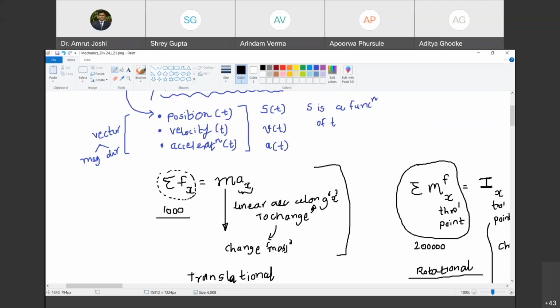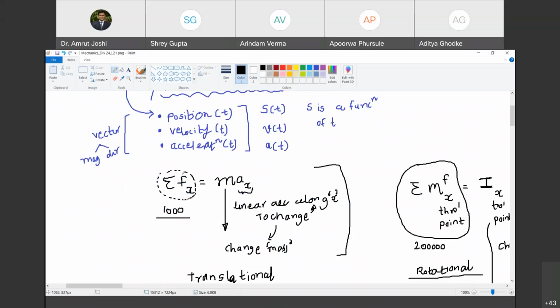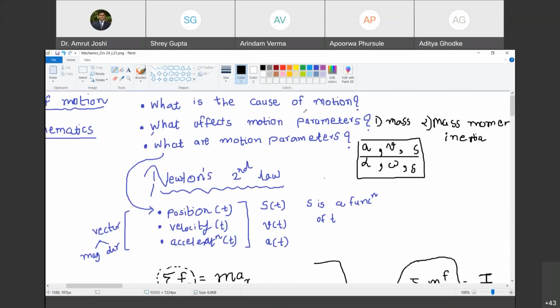So even though we consider that as a motion, we are typically interested in a motion where acceleration prevails. Are you with me? Yes, sir. So though we recognize that as a motion, typically anything that causes acceleration is what we consider as a cause of motion. Are you with me? Yes, sir. So what is cause of motion? This summation fx. It can be 0 or it can be positive, but essentially it is the cause of motion. Do you agree with me? Yes, sir. Okay. So therefore, instead of calling it as cause of motion, let us call it the cause of change in motion parameters. Are you with me?